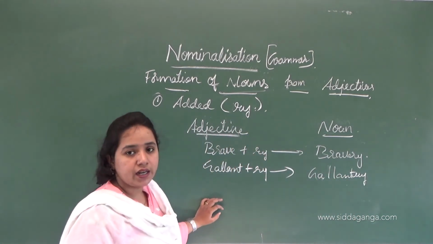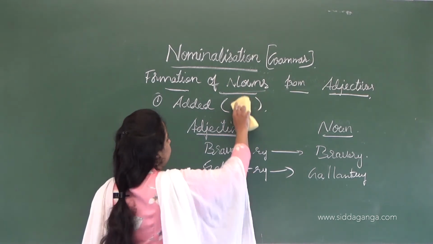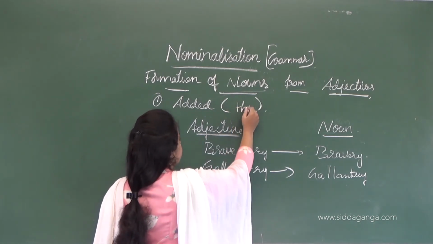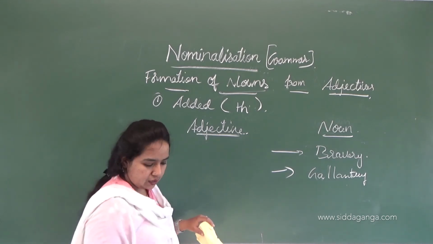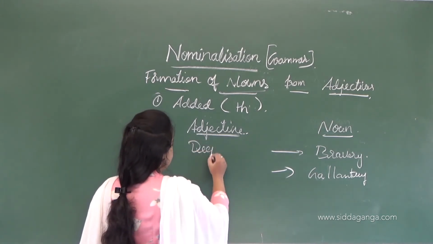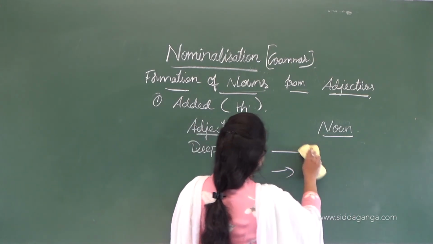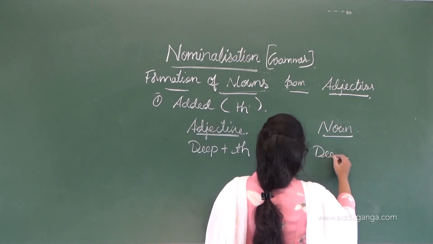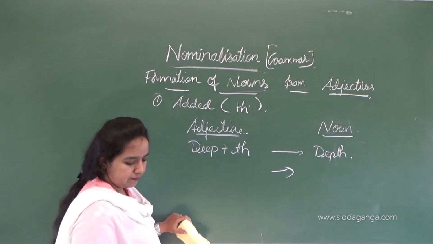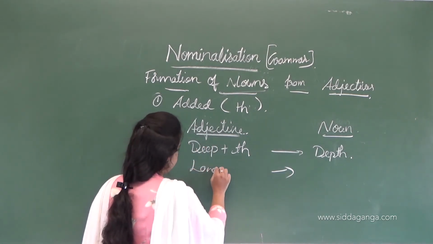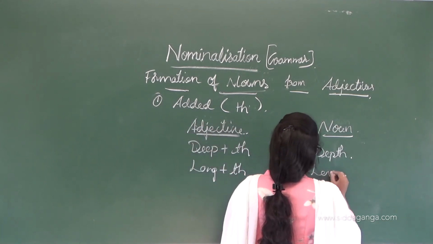So let's see with the next suffix, that is th. Deep plus th, what will we get here? Depth. Then long plus th gives length.